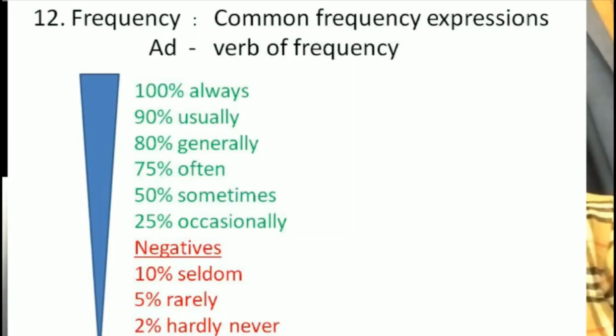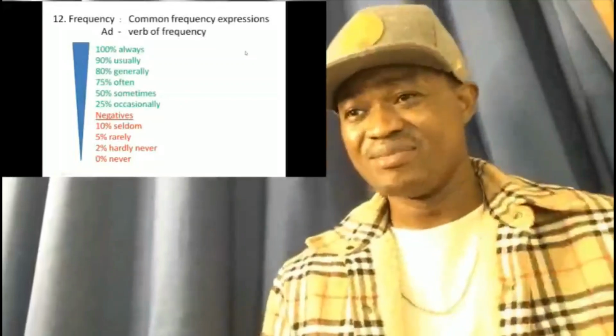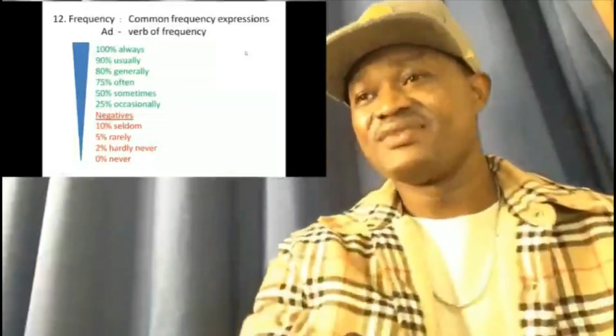We also use negative forms: seldom is 10%, rarely 5%, hardly ever 2%. Never is just 0%. So these are the adverbs of frequency, guys, in percentage form, and how we use them daily. Adverbs of frequency are very important in present simple and in present progressive.